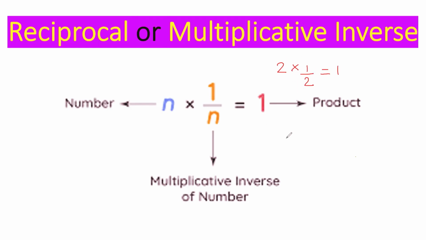So whenever the question is asking for multiplicative inverse, you don't have to do anything else, only the reciprocal of the number. Suppose the number is given as 3/5. So the multiplicative inverse of 3/5 would be 5/3. Only reciprocal. Okay? In additive inverse, change the sign only. In multiplicative inverse, just do the reciprocal.